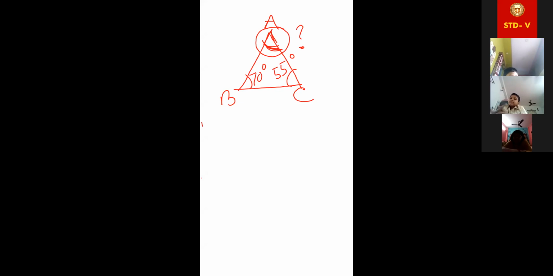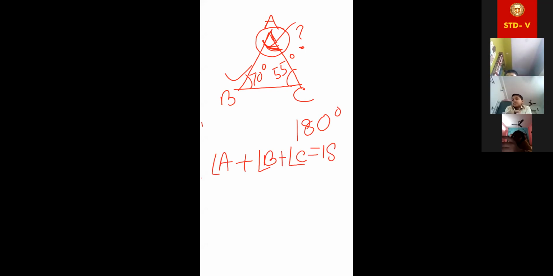Okay, now look at this. Shuhana, listen to me very carefully. Sum of three angles of a triangle is what? 180 degree. That means angle A plus angle B plus angle C is equal to 180 degree. Now look, angle B and C are given, 70 degree and 55 degree.